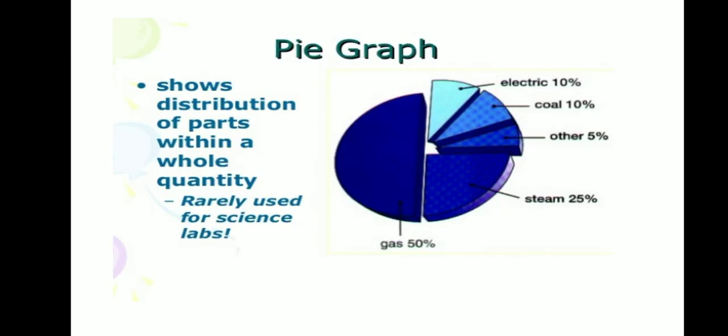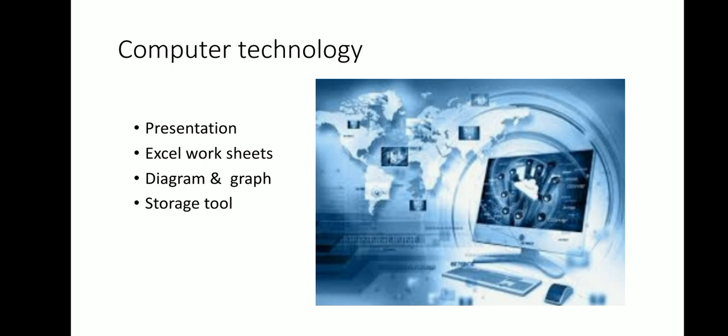Now this also you might have learned in your junior classes. What is a pie diagram? A pie diagram shows the distribution of parts within the whole quantity. Over here please understand one thing, a pie diagram is always drawn in a circle, and 360 degrees make a circle. And what is the formula for obtaining pie degrees? That is, degrees equals component value divided by total value multiplied by 360. This you might have learned in your junior classes.